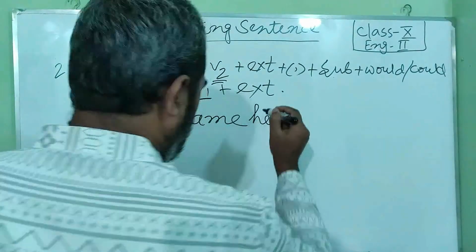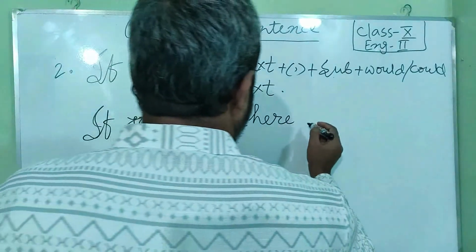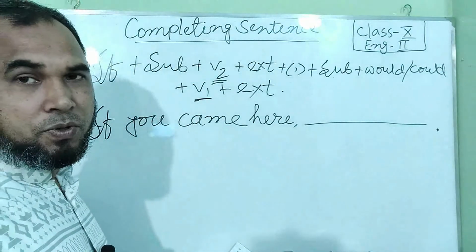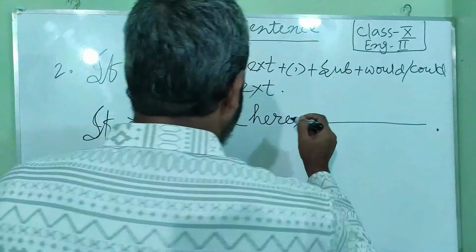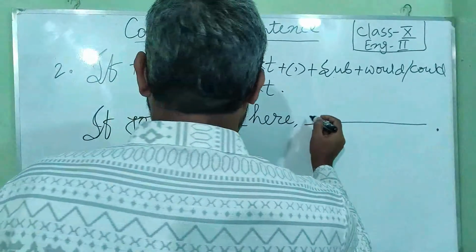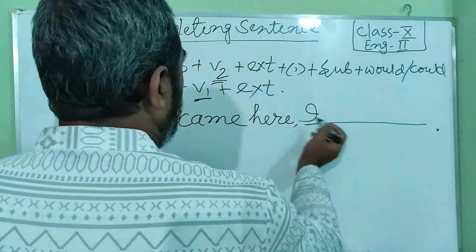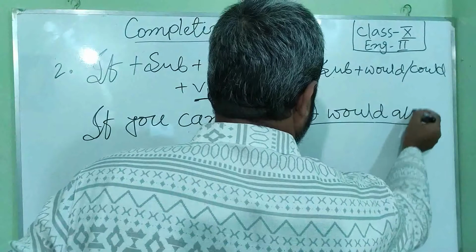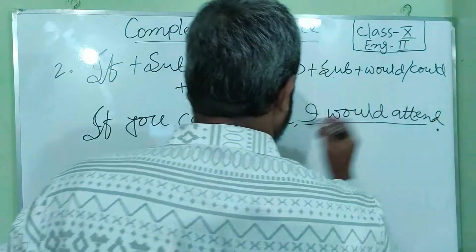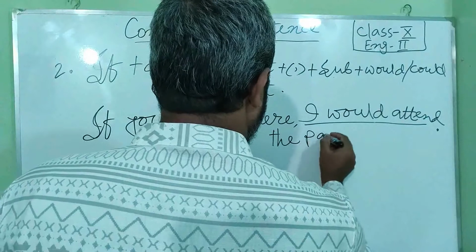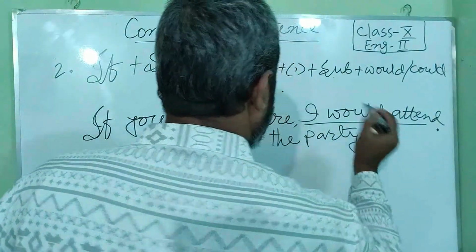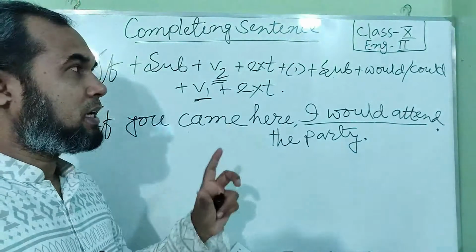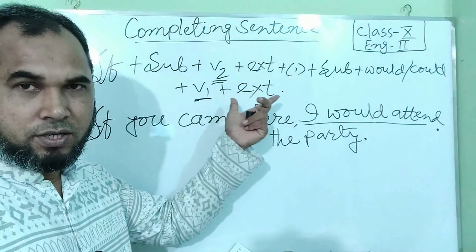We can write an extension here. If you came here, comma, then what will be the last portion? The last portion will be according to this structure: the subject, again, I would attend the party. Okay, this is the last portion. This is the completing. You have to complete it according to the structure in the second condition.